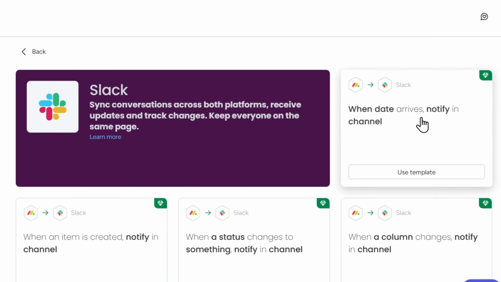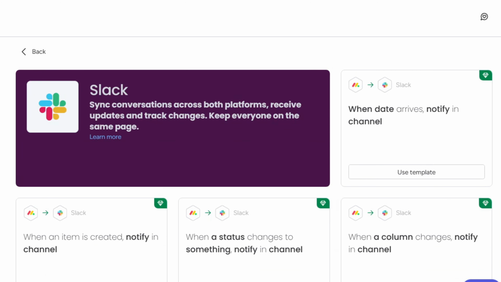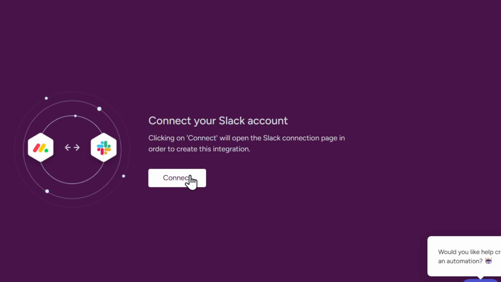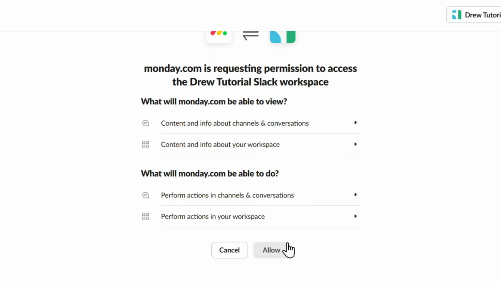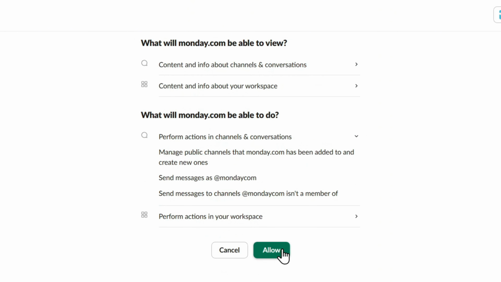So click on that. Here you'll find the different use cases that you can use it for. So I'm going to find and use something basic. When date arrives, notify channel, right? Click on that. I'm going to click on this use case. I'm going to select a board, for example, and then I'm going to connect to my Slack right here. Scroll down, click on allow. Then, of course, click on allow again.